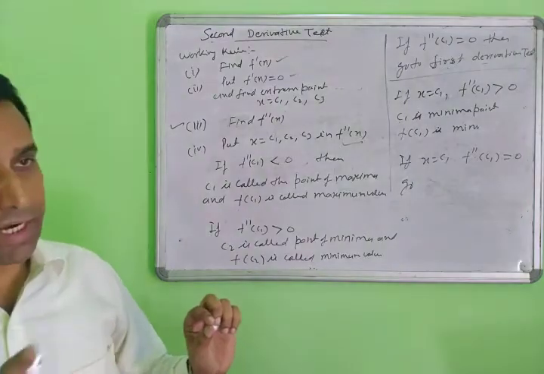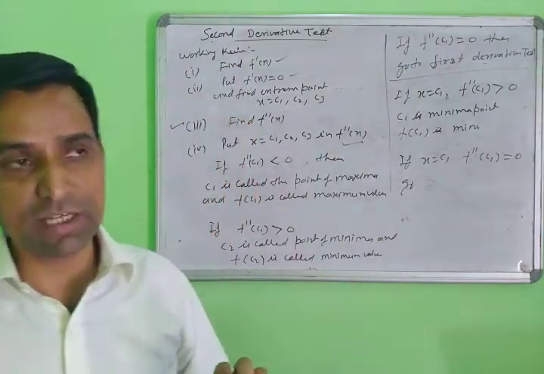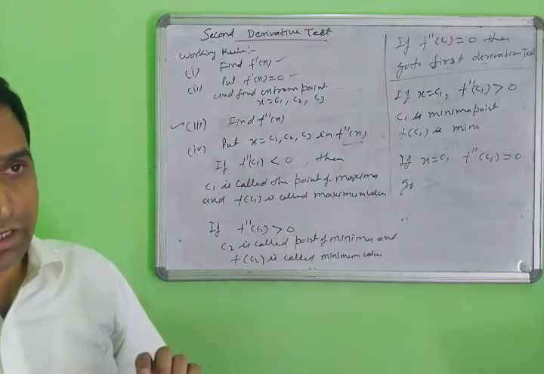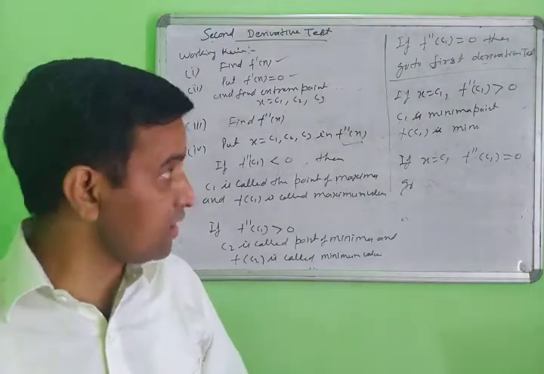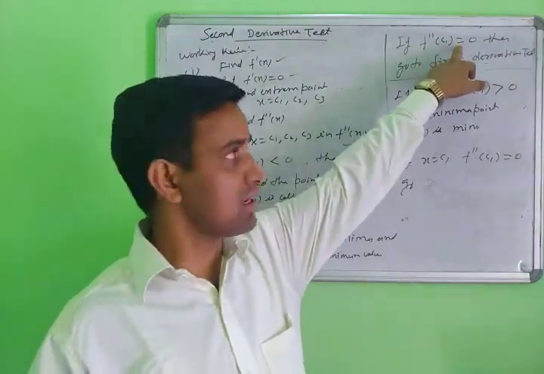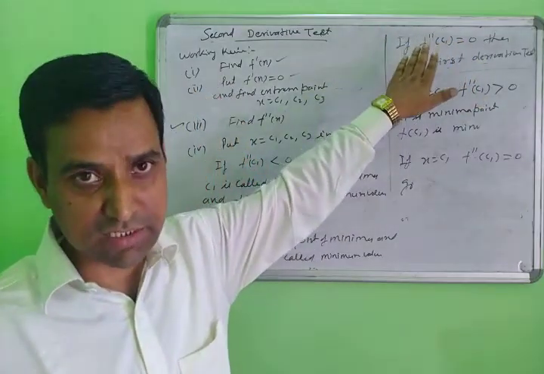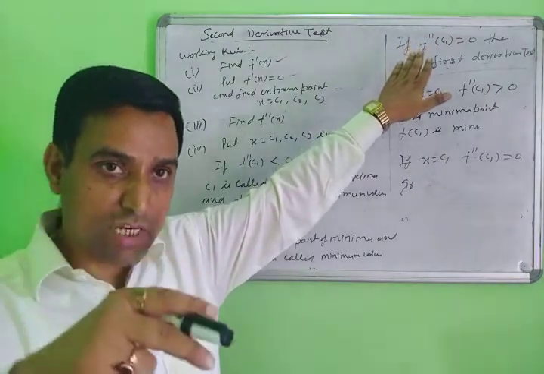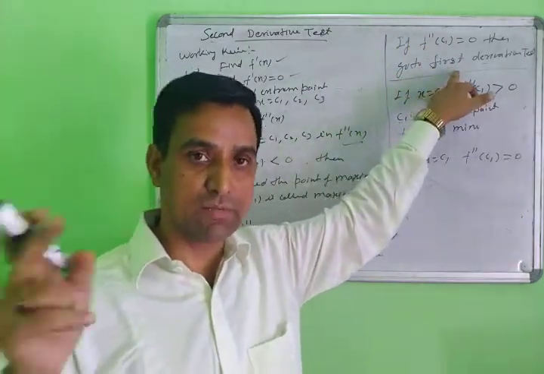Positive to negative is a maxima point, negative to positive is a minima point, and if the sign is not changed, this point is an inflection point. So if the second derivative test gives no answer, you go again to the first derivative test and find the answer with its help.